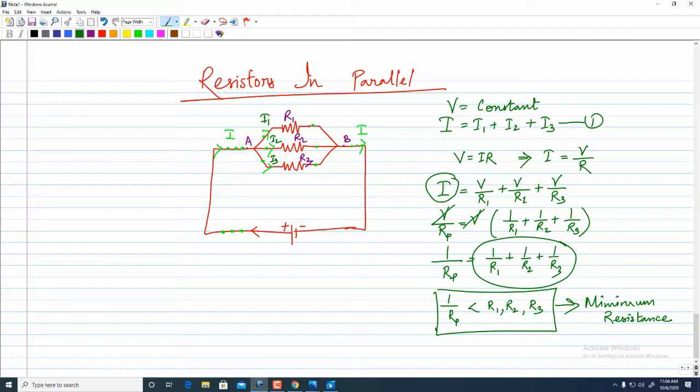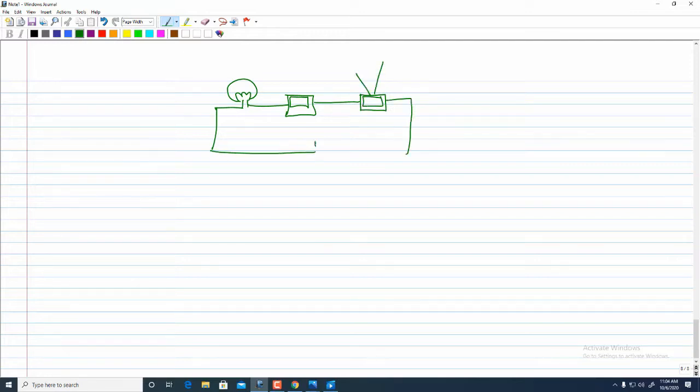So what is the advantage of resistors in parallel? One thing is that we commonly see that in our houses many devices run with the use of electric current. So if I have connected a bulb, which takes up very little electricity compared to a fridge, and then again a TV also, if everything is connected together with a single source of potential difference, their needs are different.